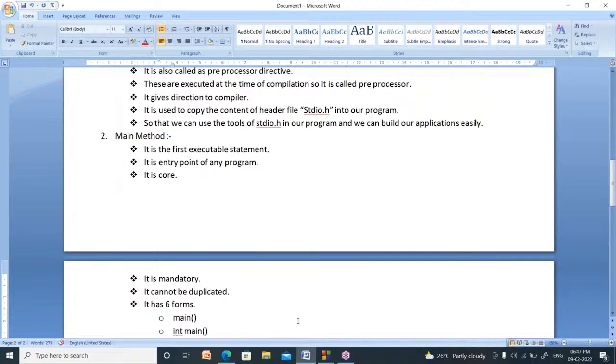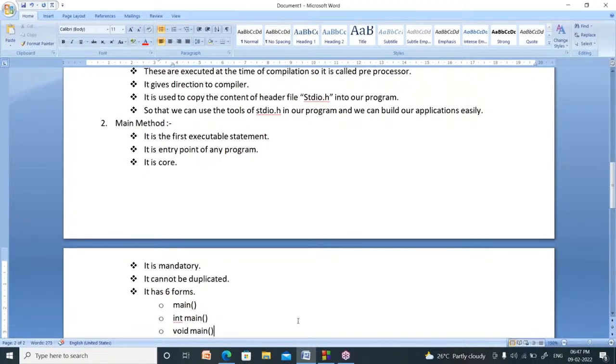Now, what is main method? It is the first executable statement. It is the entry point, which means your program will start its execution from main. It is core, which means it is very, very important.